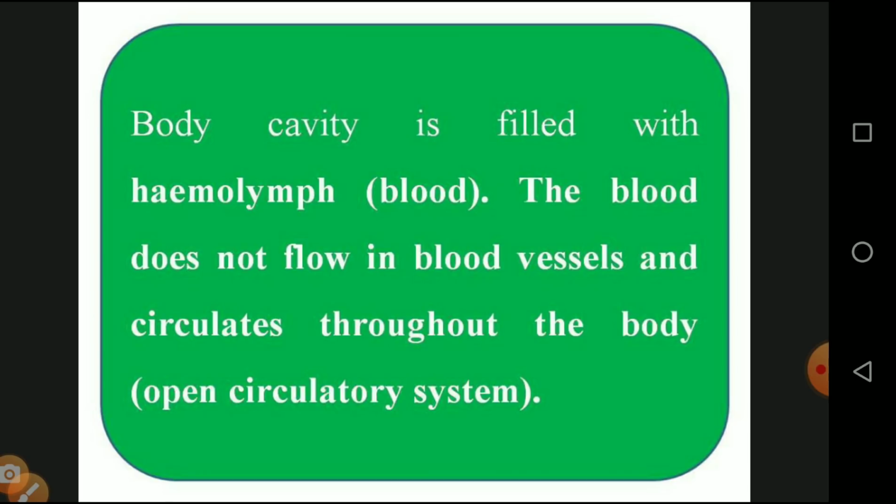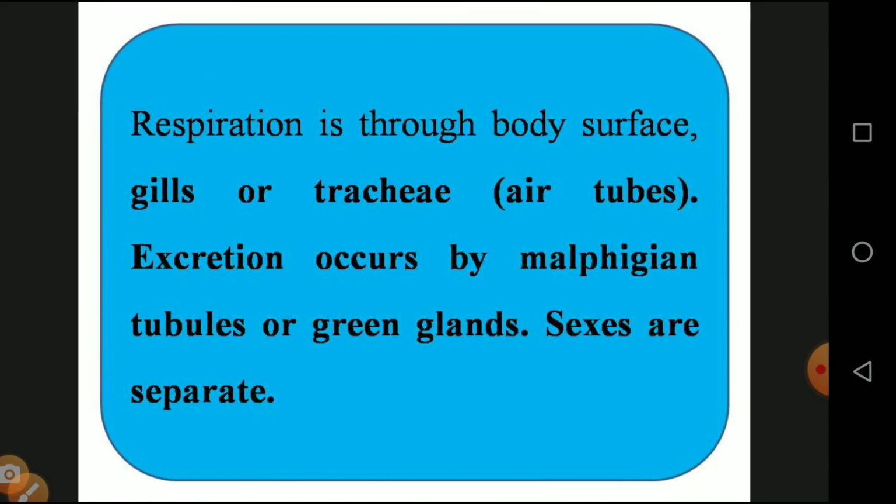Likewise, in the human being, the blood is passed in a particular direction by means of blood vessels, so that is called a closed circulatory system. At the same time, arthropods have an open circulatory system. Respiration is through the body surface, gills or tracheae.